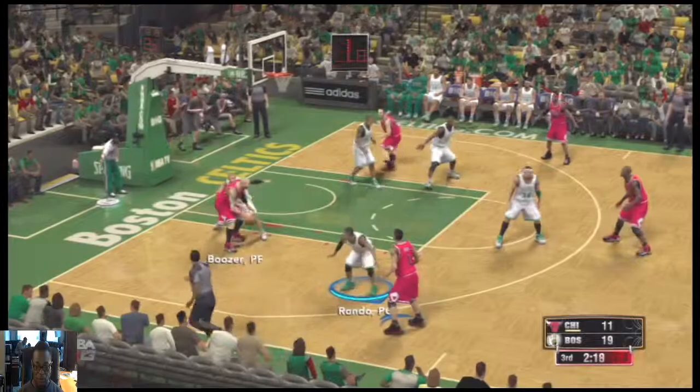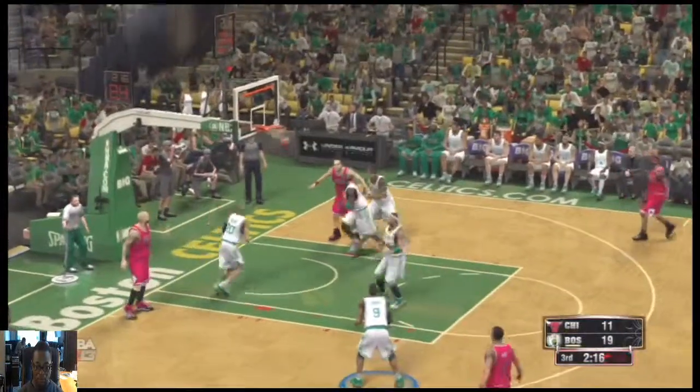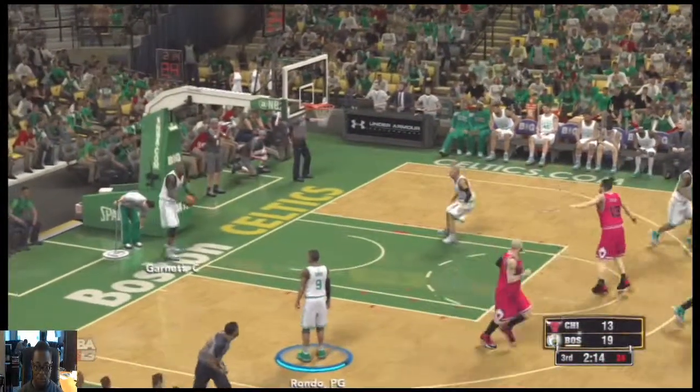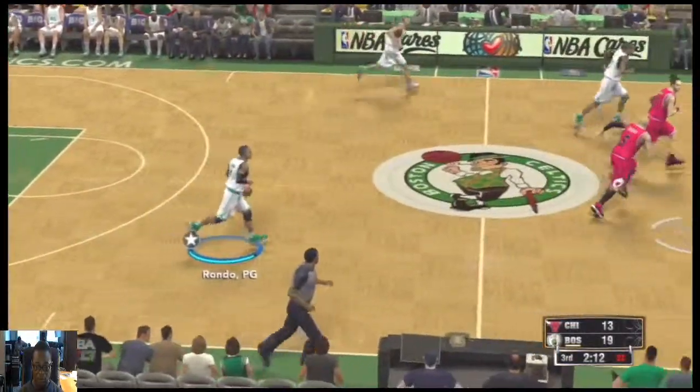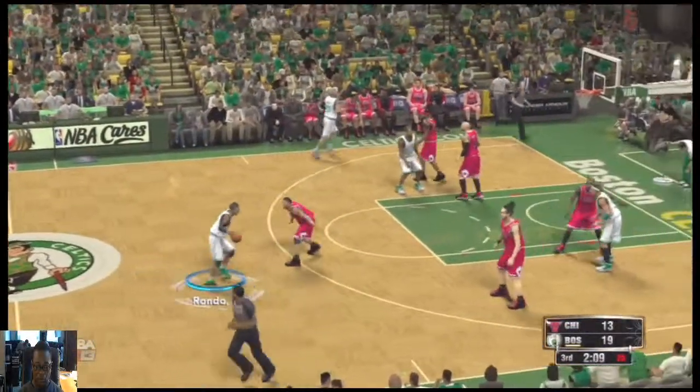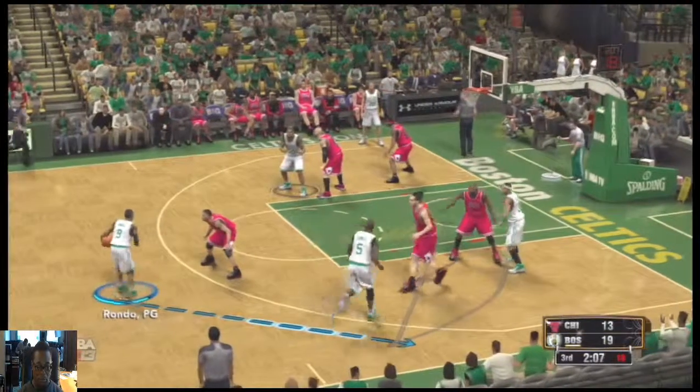Boozer defended by Allen. Baseline try. Boozer gets the bucket. Well, the Celtics shooting has been sensational. 75% for the game.